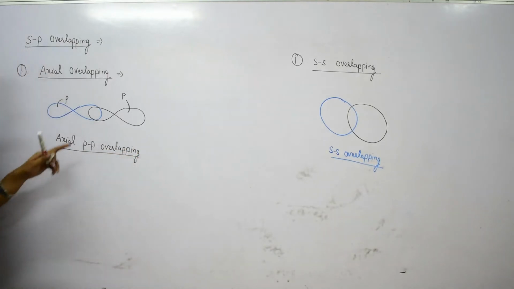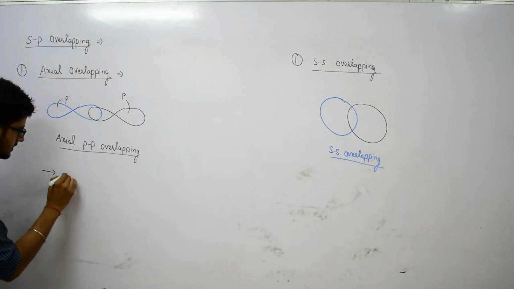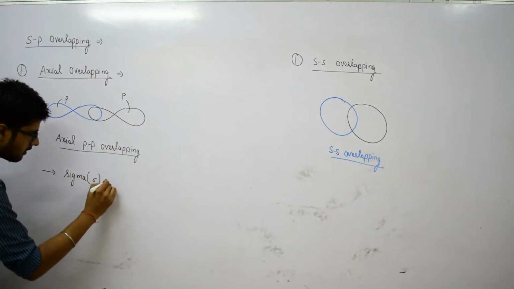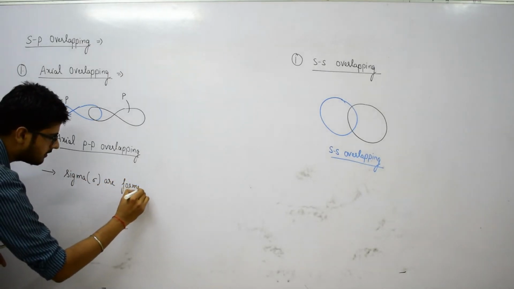And as a result of axial PP overlapping, always sigma bonds are formed.